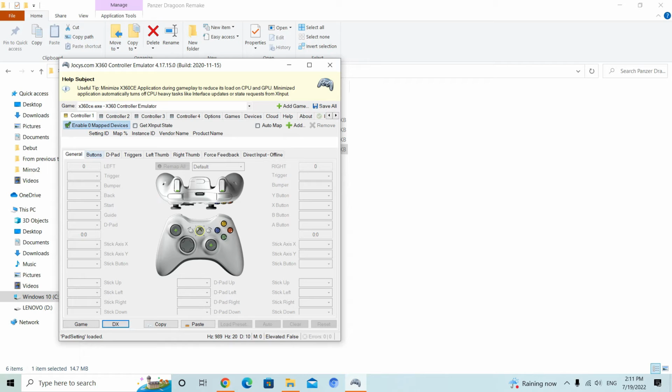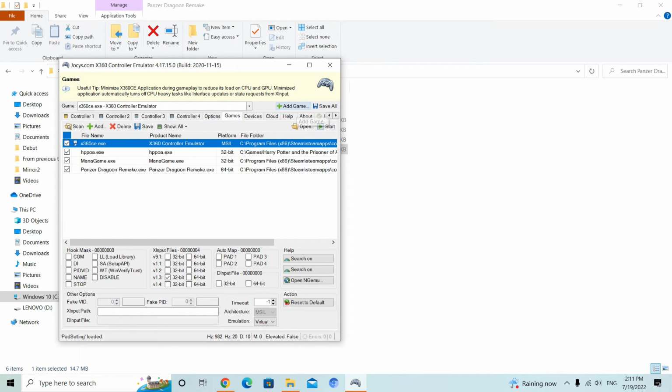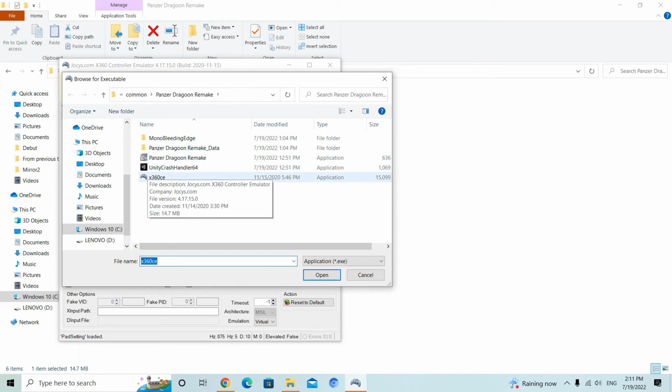and you will see this menu, but in the beginning you will have to choose here Xbox 360 CE.exe. Then you'll have to add the game on the top, so click the plus sign, then choose your game from Steam application where it's installed, click open.